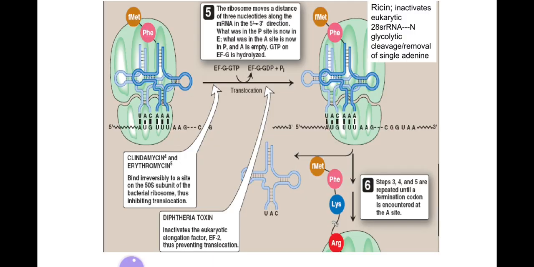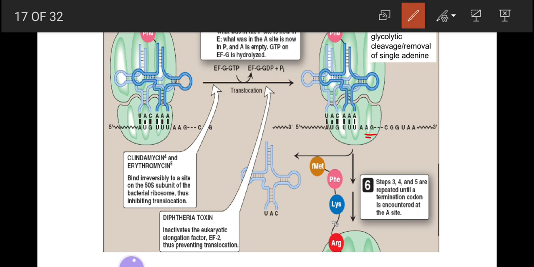In the translocation step, the ribosome moves a distance of 3 nucleotides along the mRNA in the 5' to 3' direction. You can note that what was on the P site is now on the E site because it has moved 3 nucleotides ahead, and what was on the A site is now in the P site. After the translocation, the A site is empty. See, this ribosome has moved in this direction, and it has covered the next codon on the mRNA.